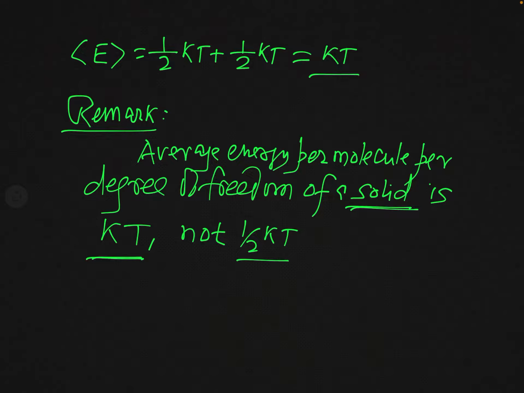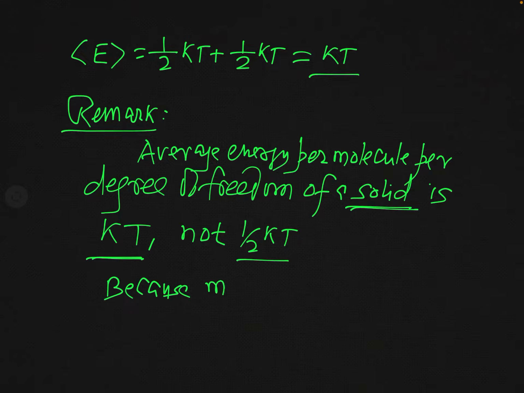Why? Because the molecule of a solid behaves just like a linear harmonic oscillator. We will see this fact while studying the classical theory of specific heat capacity of solids, which is called Dulong-Petit's law. So why is this kT and not half kT?